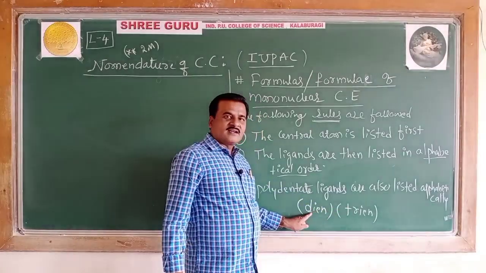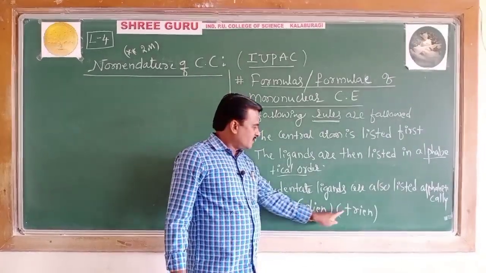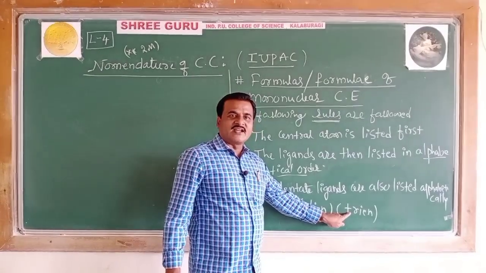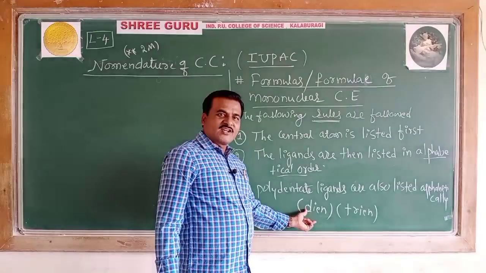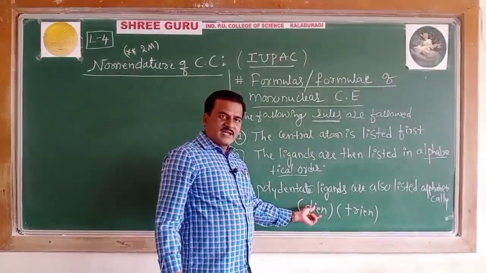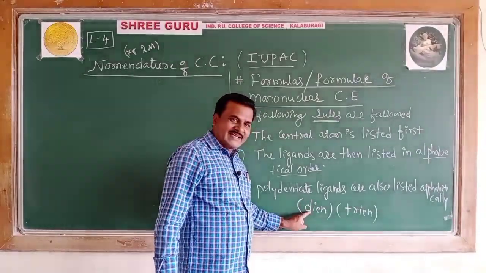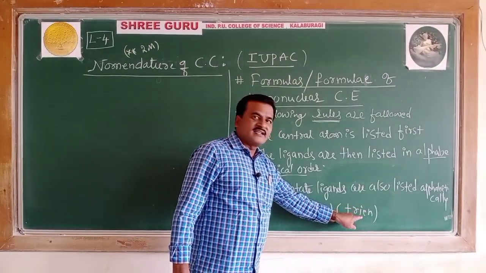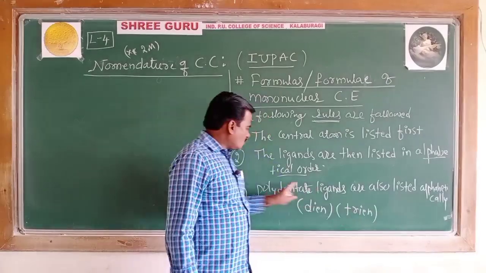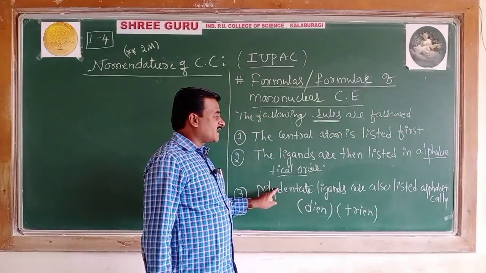So diene, tridentate ligand, triene, tetradentate ligand. So in placing them, these are the polydentate ligands. Ethylene diamine, which is a tridentate ligand. Diene is a tridentate ligand. Triene is a tetradentate ligand. So these are the examples of polydentate ligands.